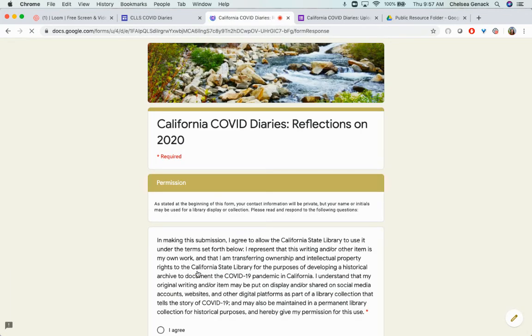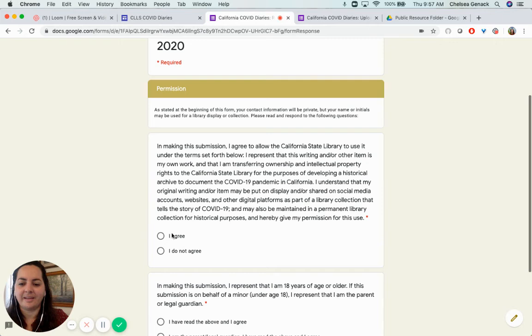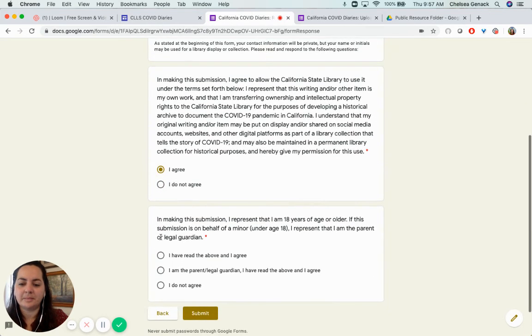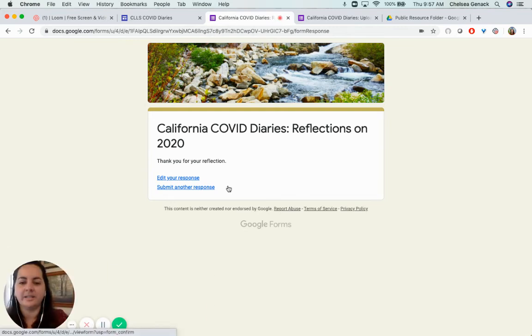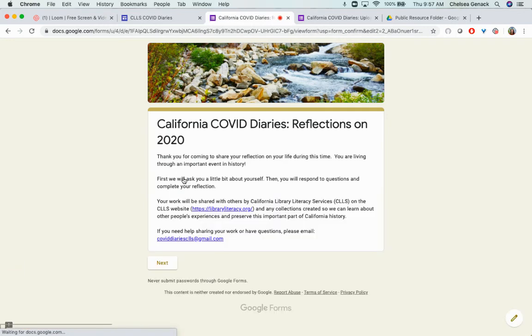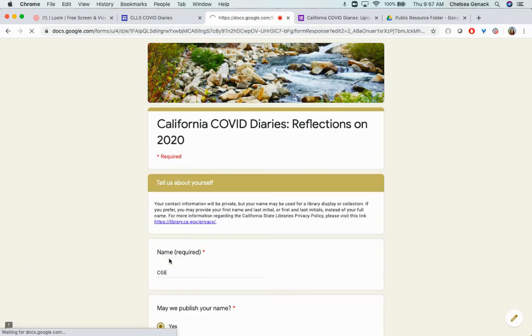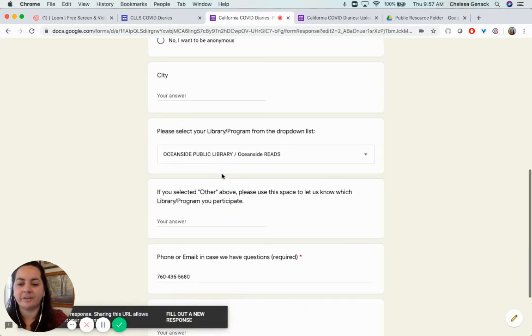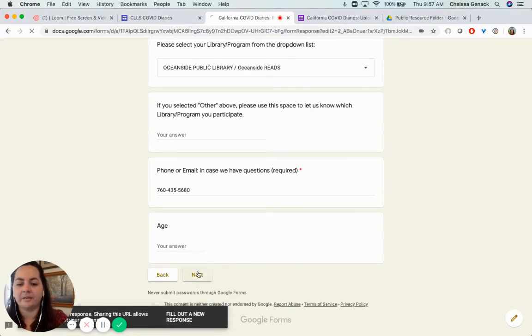At the moment, I'm not going to fill it out. And then again, these are the permissions. Please ensure that you know what you're agreeing to and that you feel comfortable with that. And there you have it. If you realize that you wanted to submit or say something else, you can actually click Edit Your Response, and it will bring you right back through what you had previously filled out. And you're allowed to make some edits.